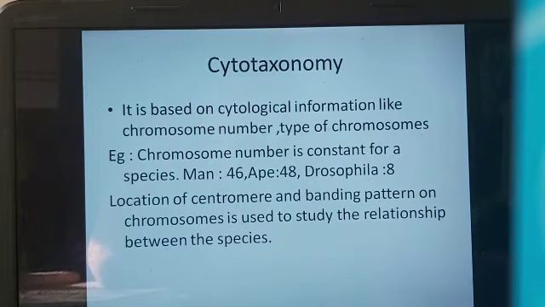You might have observed when you put the bananas on the table, and after some time you will see small, very minute flies hover over the banana. These are known as Drosophila, fruit fly.